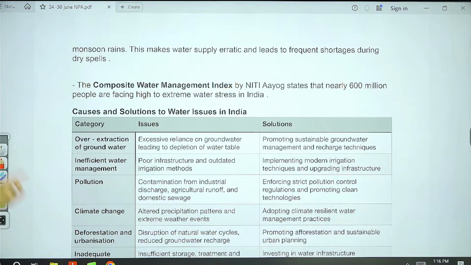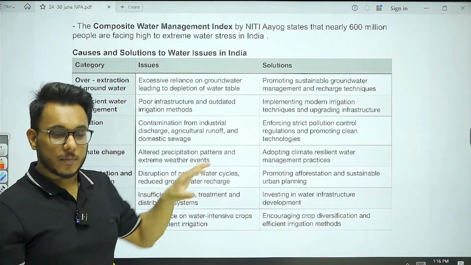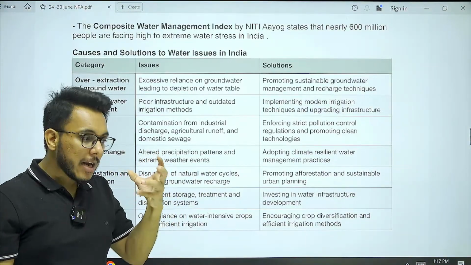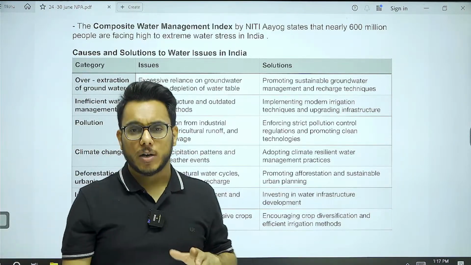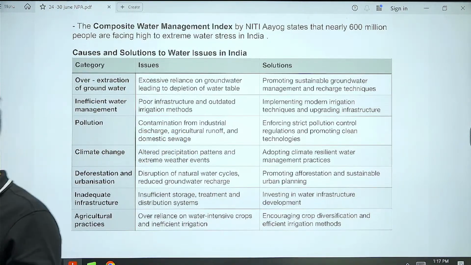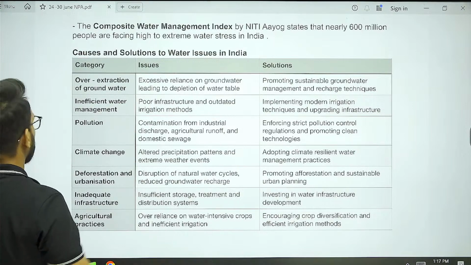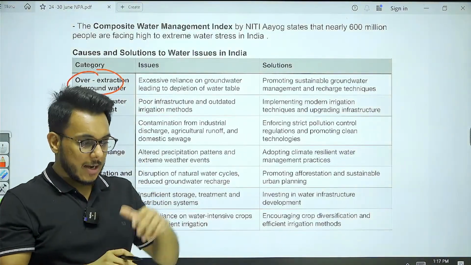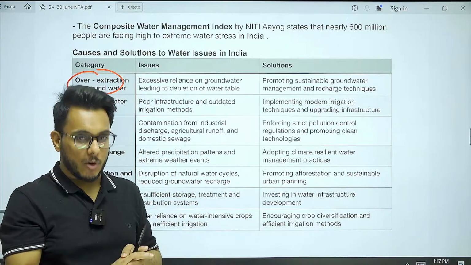Now, here I have provided the issues in water management, how these issues are leading to problems, and what can be the solutions. This particular table will be your ready reckoner on this theme. If you need to prepare it, this table is going to be your ready reckoner. So, first of all, over extraction of groundwater. What does it lead to? It leads to the depletion of the water table.